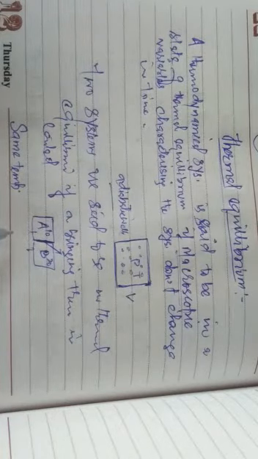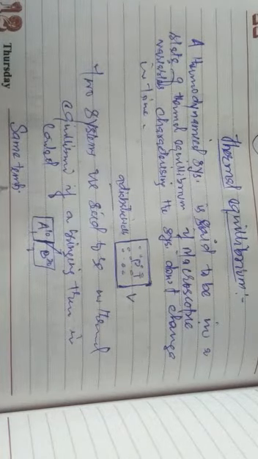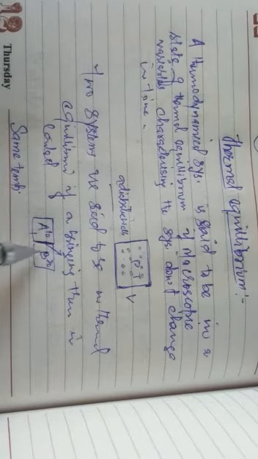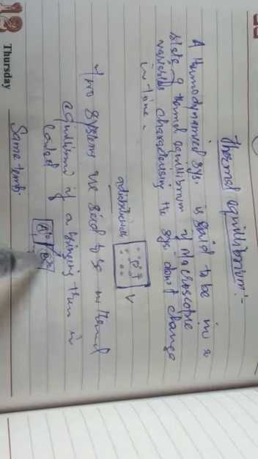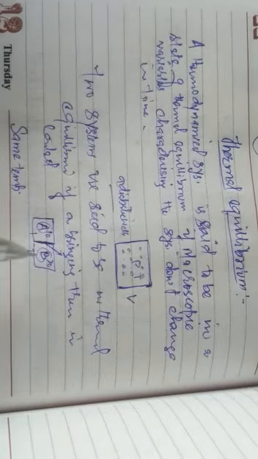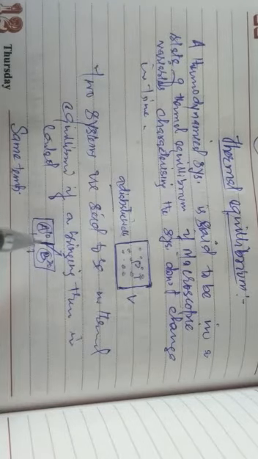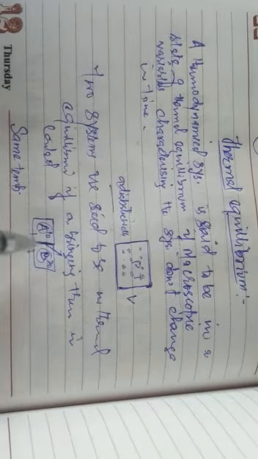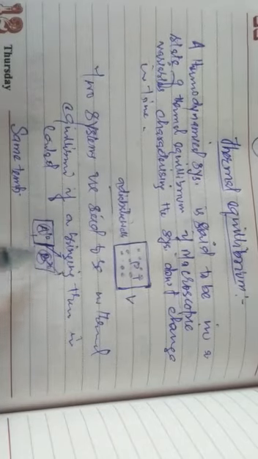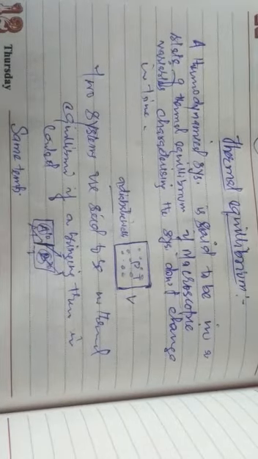Once again you have to understand, when two systems having two different temperatures, system A and system B, are placed in contact with each other, it is obvious that heat is going to flow from the body at higher temperature to the body at lower temperature.